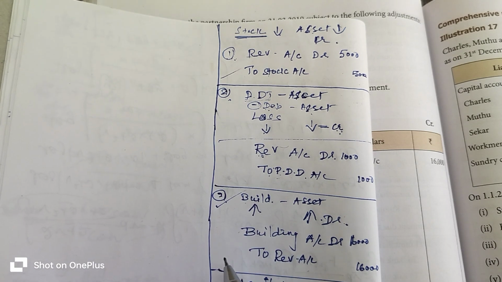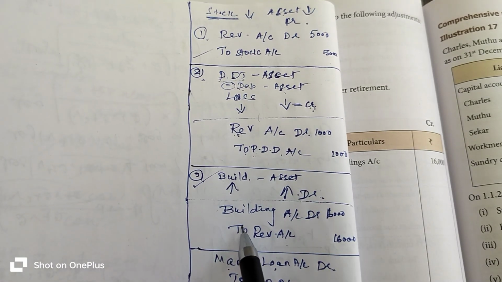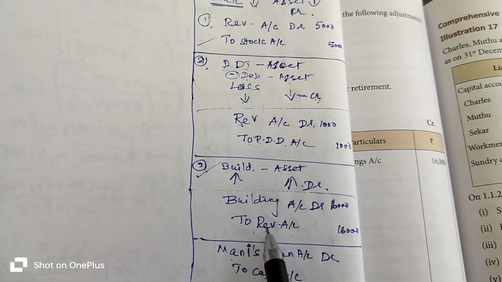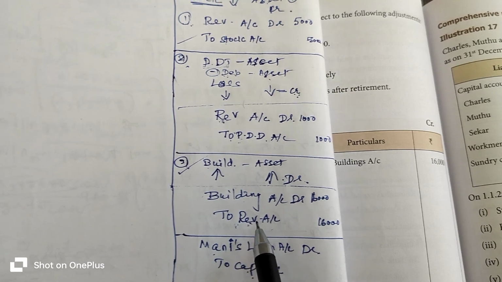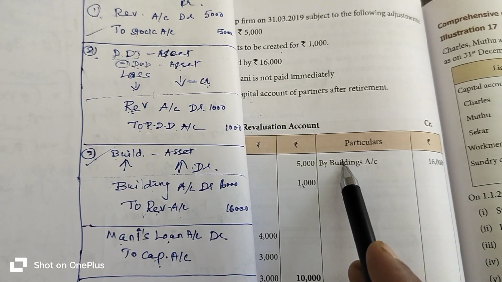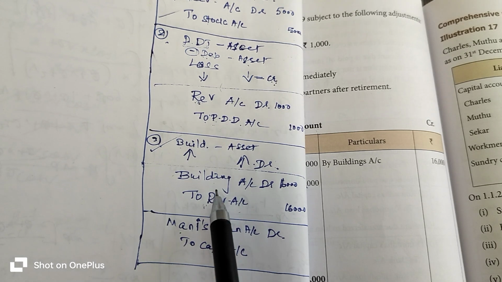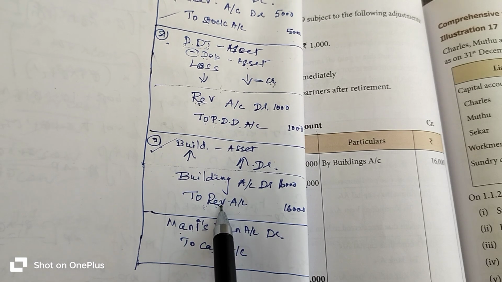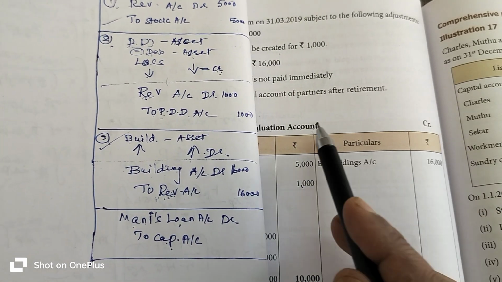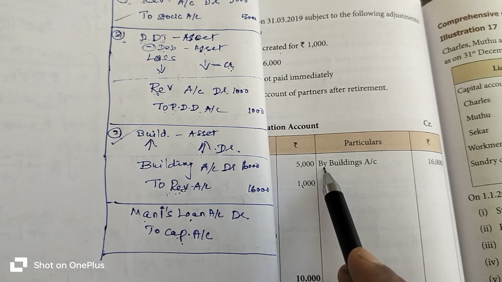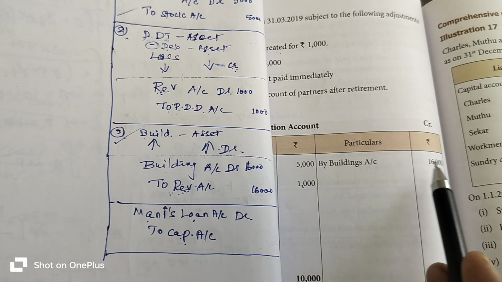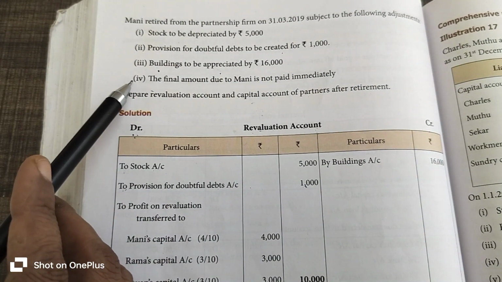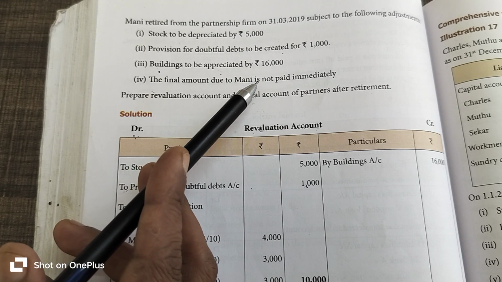take the third transaction. Okay. So here, where does the revaluation account appear? The revaluation account appears on the credit side. So you go to the credit side of the revaluation account and write the opposite account. Which is the opposite account from the revaluation account? Building account is the opposite account. So you write the opposite account, that is buildings account, 16,000 rupees entered.